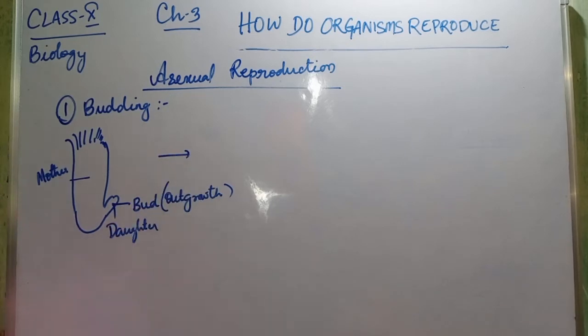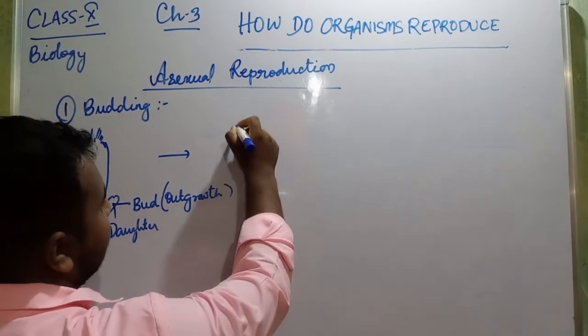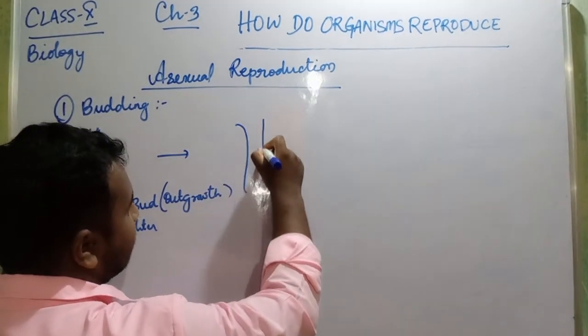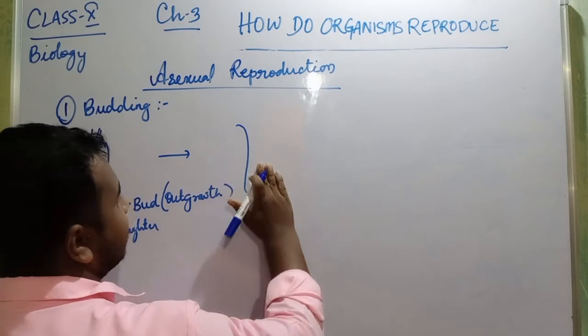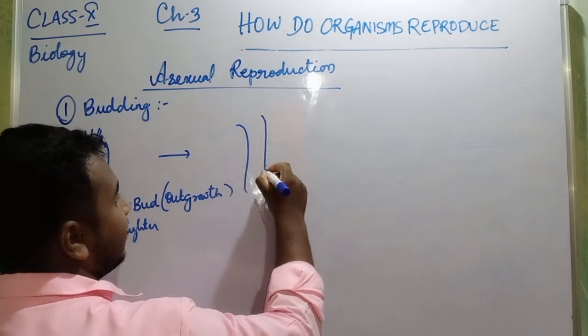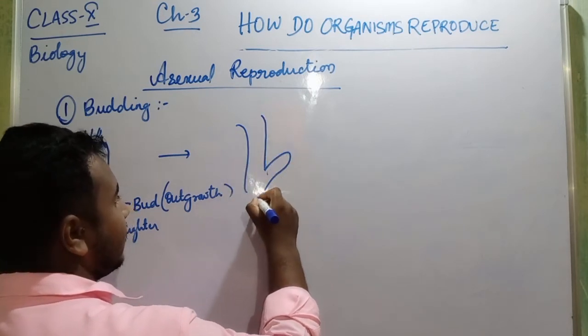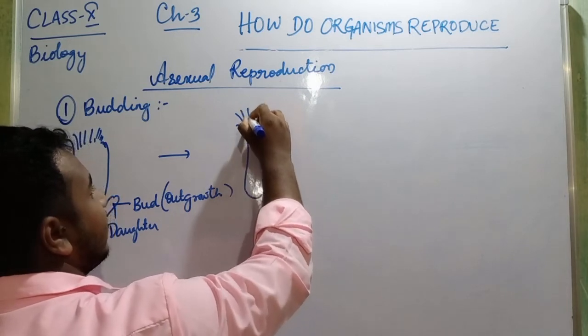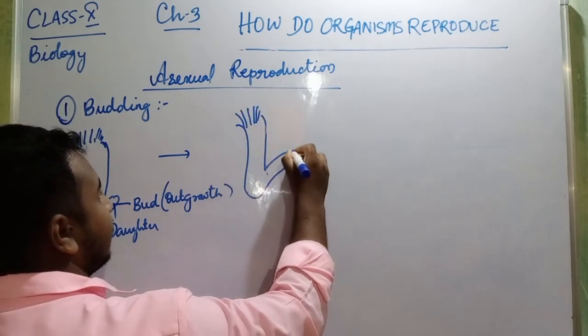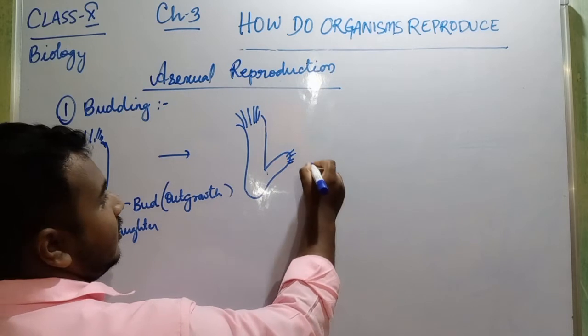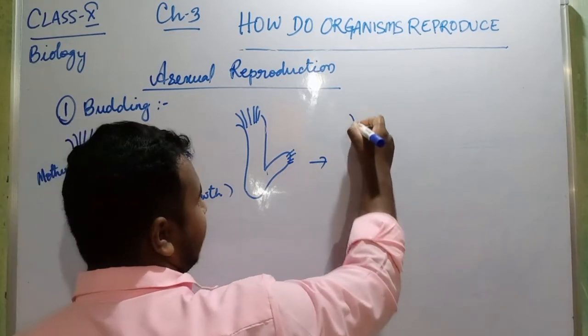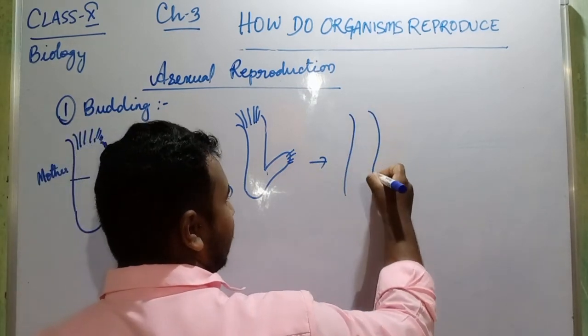After some days, that bud gradually takes nourishment from the mother and gradually grows. Then after some days it becomes more and more mature, more and more adult.